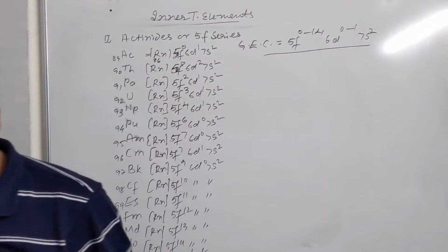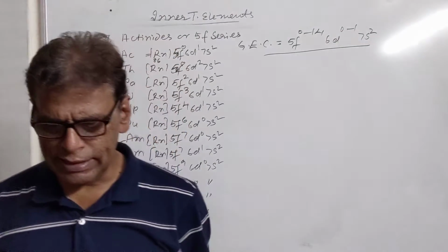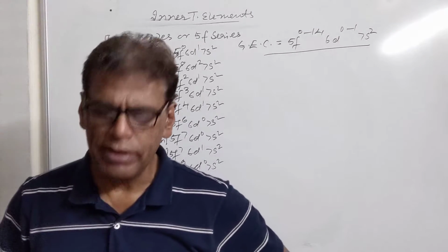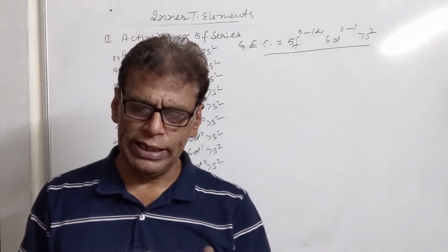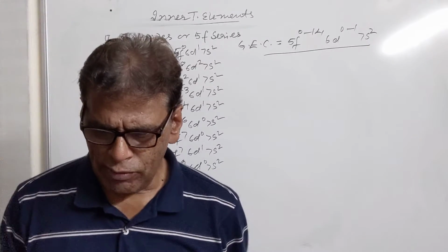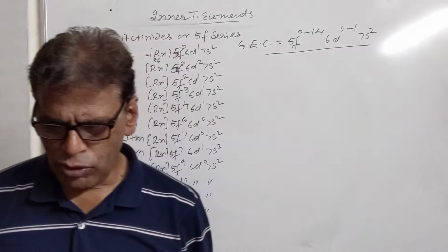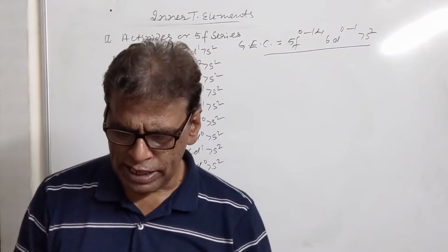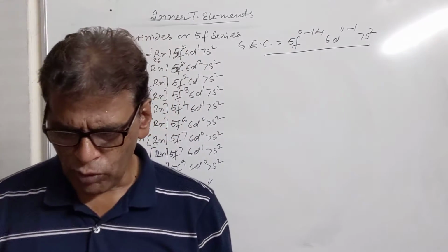Then we have physical properties, physical state. Most of these actinides are synthetic radioactive elements. The elements which follow uranium have been prepared in the lab. Then we have second property: atomic and ionic radii of these elements go on decreasing when we move left to right in the series. Then we have melting and boiling points. They possess high melting and boiling points due to their strong metallic bonding and covalent bonding. Densities: they have high densities due to their high atomic masses and low atomic volumes.